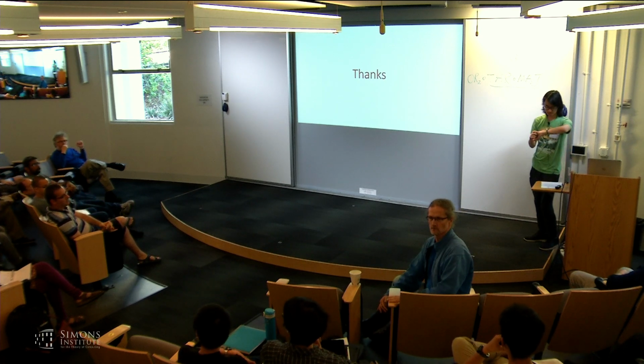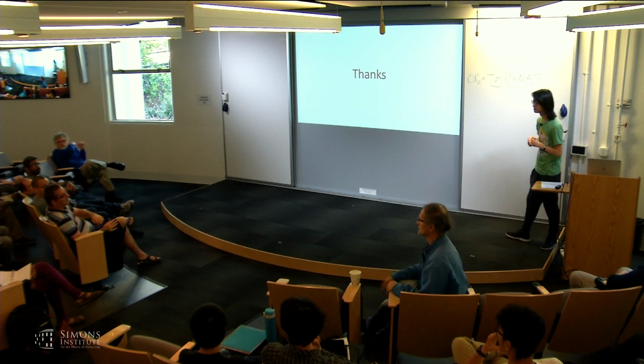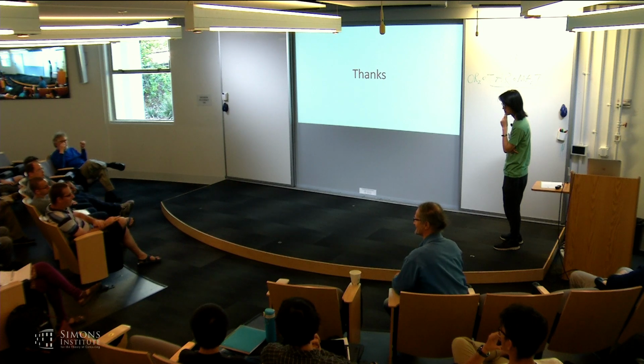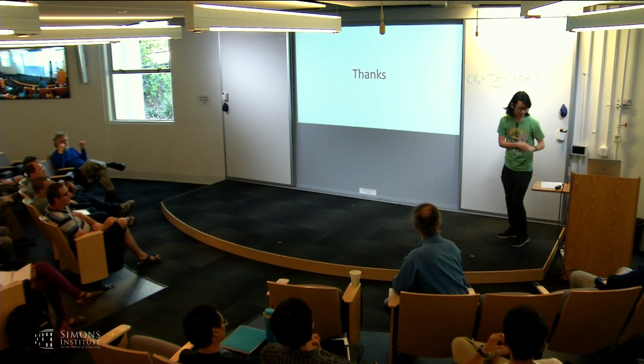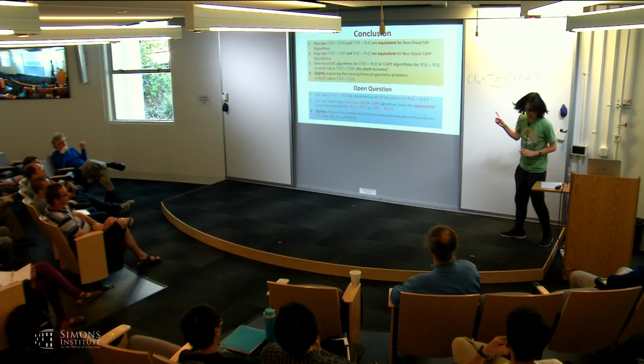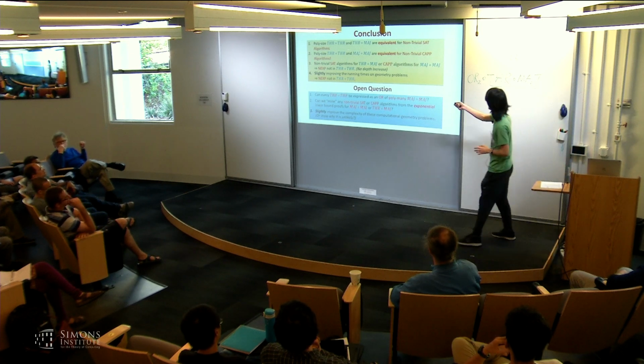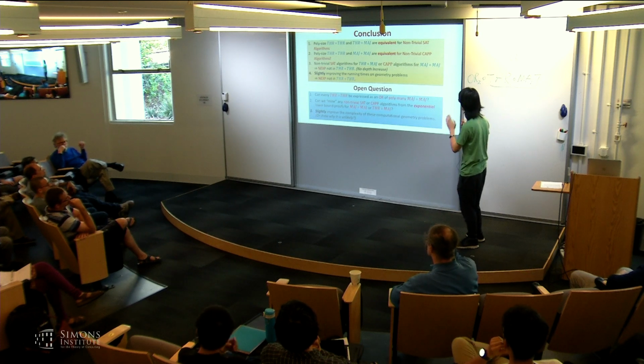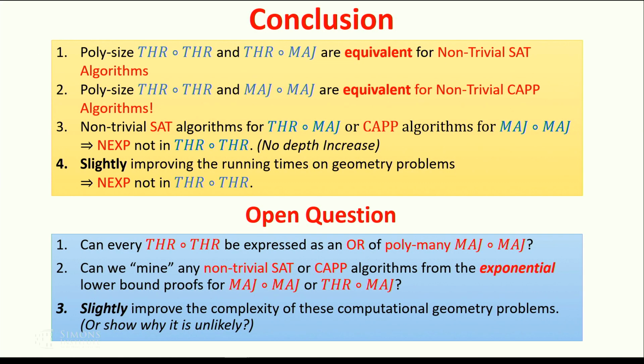Questions? If all your results are about depth 2 TC0 circuits, are there any prospects for depth 3 TC0 circuits and beyond? Actually, the equivalence result holds for all depths. I can show that for all constant depth d, the CAPP question for arbitrary weights and polynomial weights are equivalent. This could be helpful for the further development of finding CAPP algorithms. But currently, I'm still thinking about threshold circuits that are very hard.